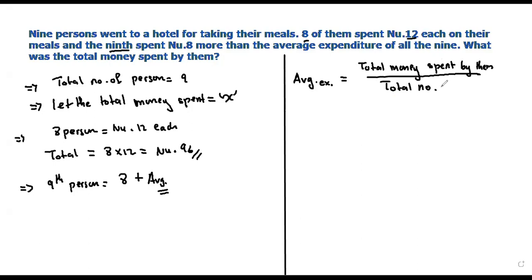We are supposed to find the total money spent, so you take the total number to the other side. The total number is 9, so it equals 9 times average.